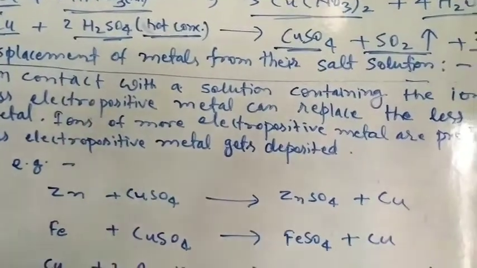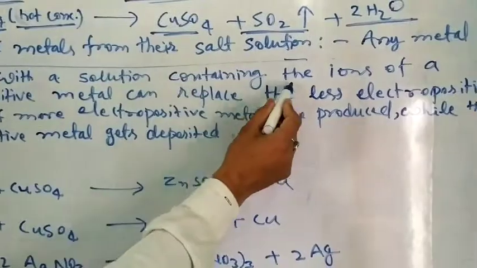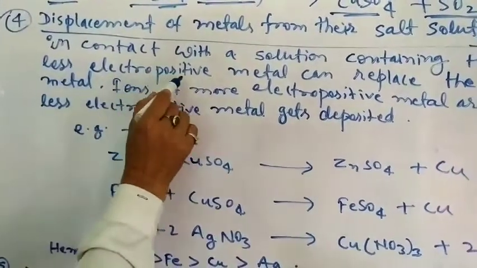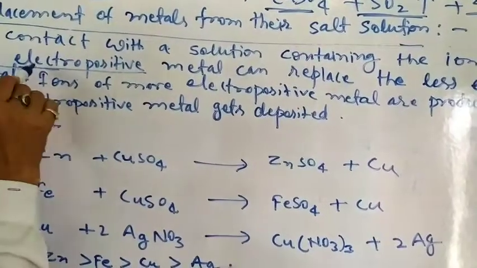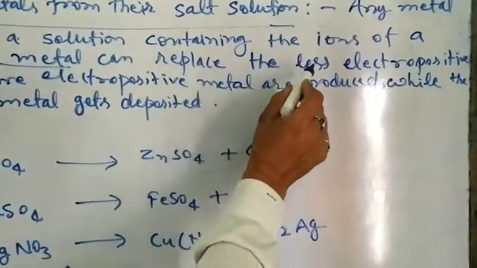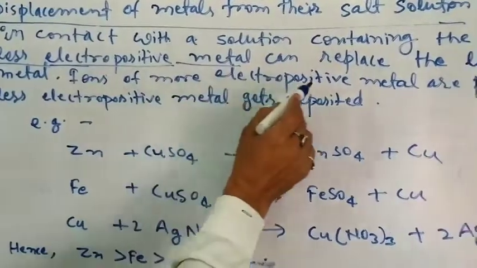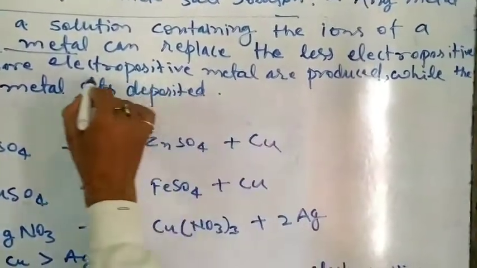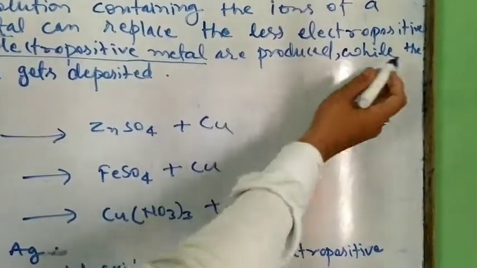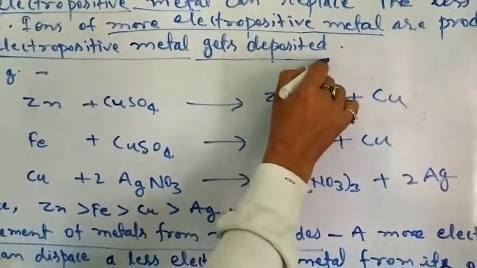So any metal in contact with a solution containing the ions of a less electropositive metal can replace that less electropositive metal, and ions of the more electropositive metal are produced, while the less electropositive metal gets deposited.